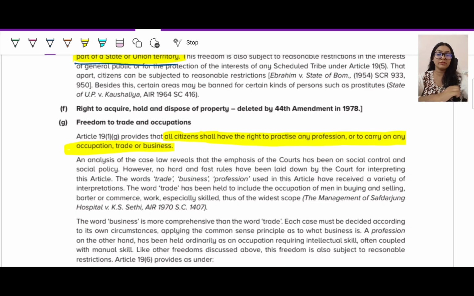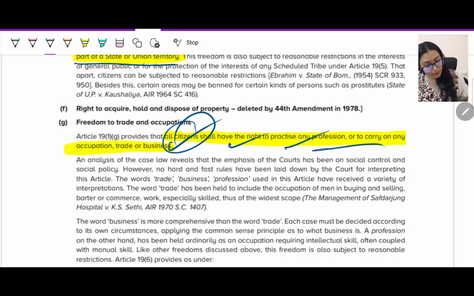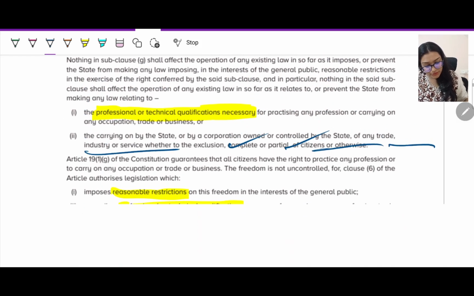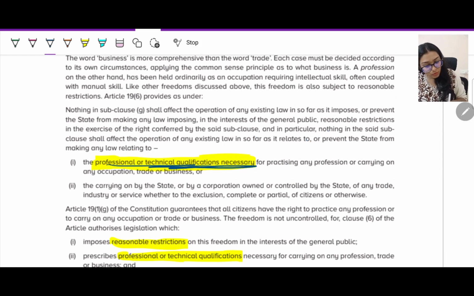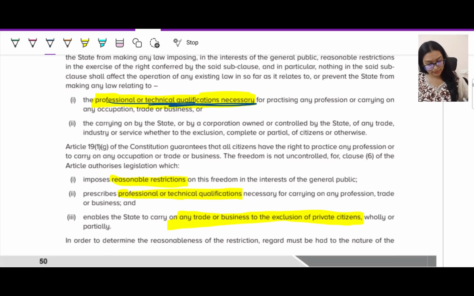Yes, whatever trade you want to do, whatever occupation you want to carry on, you can do that. All citizens shall have the right to practice any profession or to carry on any occupation, trade or business. But yes, if you want any technical qualification, like to become a doctor, you'll have to pass a certain exam. To become an IAS officer, you have to pass a certain exam. To become an engineer, you have to pass a certain exam. Then definitely you have to follow that. Other than that, you have all the right to practice whatever profession you want.